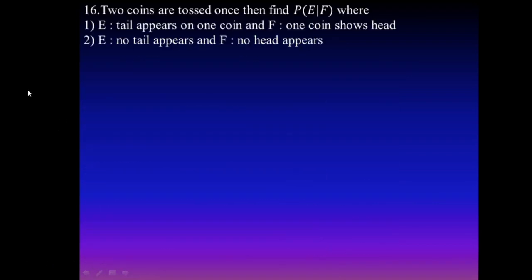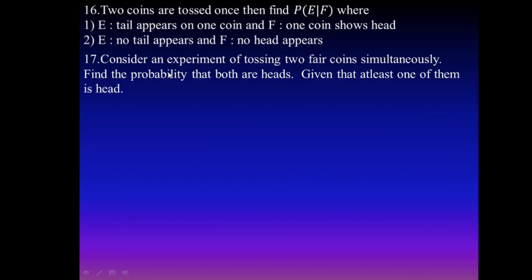The next, the 16th question, is of a similar type. 2 coins are tossed. Then find the conditional probability of E given F. In the first case, E is defined as tails appears on one coin and F means one coin shows head. In the second case, E is defined as no tails appears and F is defined as no head appears. Here find the conditional probability E given F in both cases.